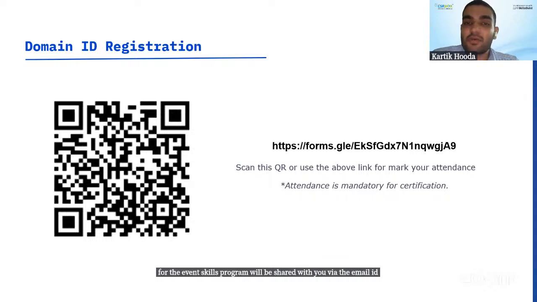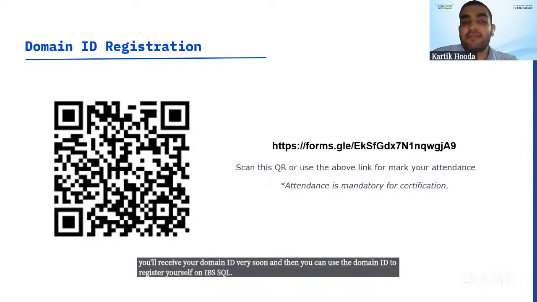Please either scan this QR code or use this link to register yourself and receive your domain ID. And all of you must have also received the link for the exact form on your WhatsApp groups as well. You can use that link also to register for the domain ID. You'll receive your domain ID very soon. And then you can use the domain ID to register yourself on IBM Skillsbuild.